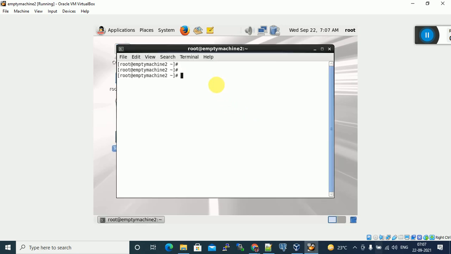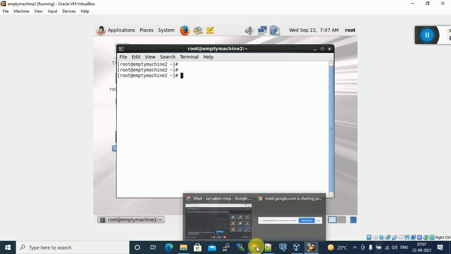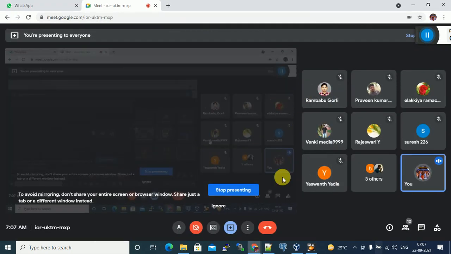You can see. So how to find the host name? What is the command to know the host name of this virtual machine Linux server?